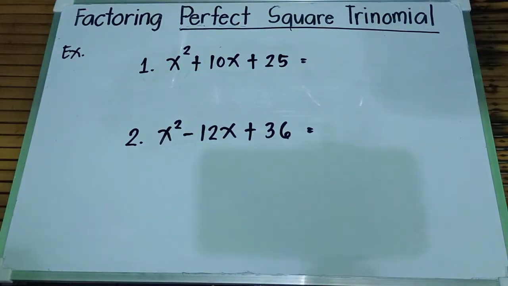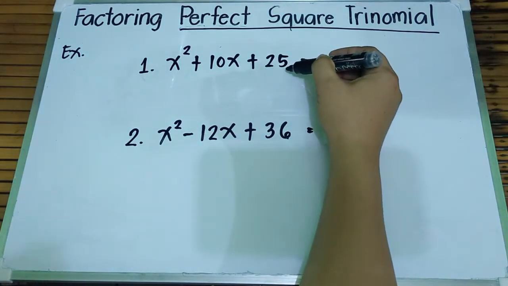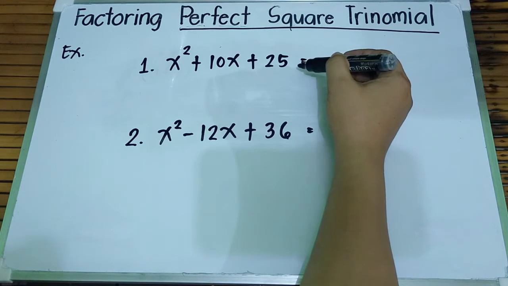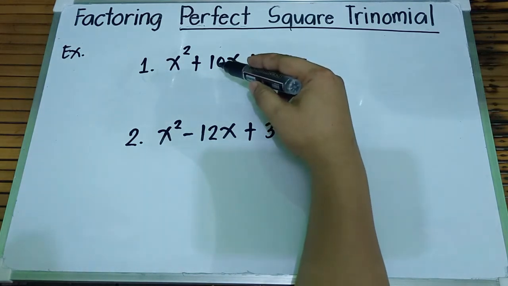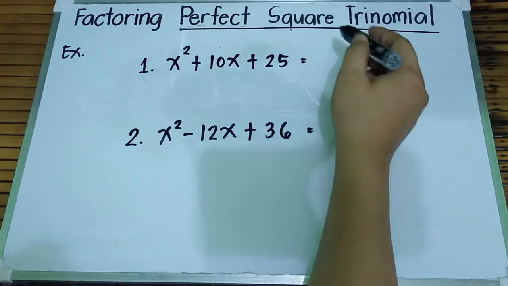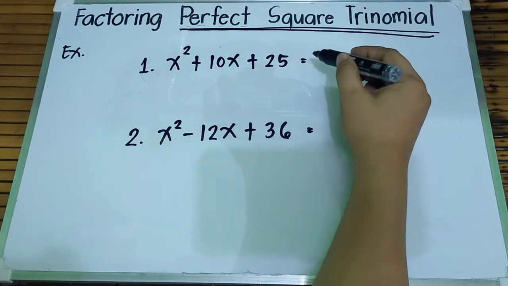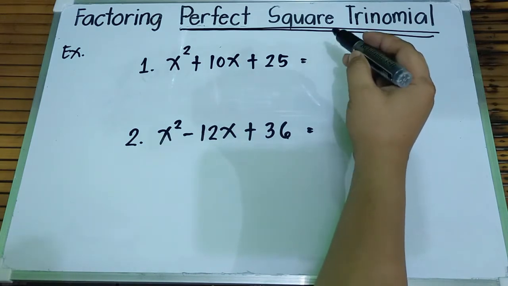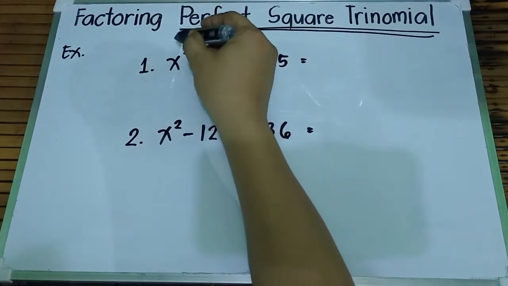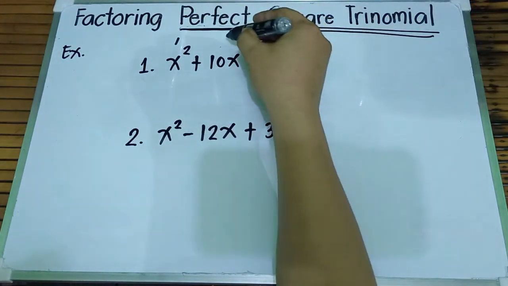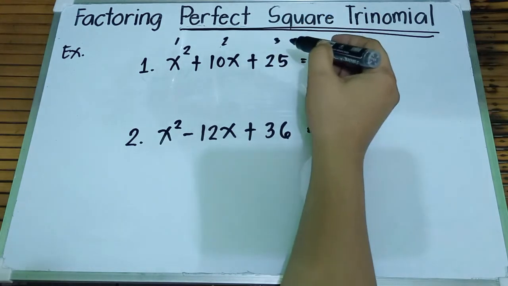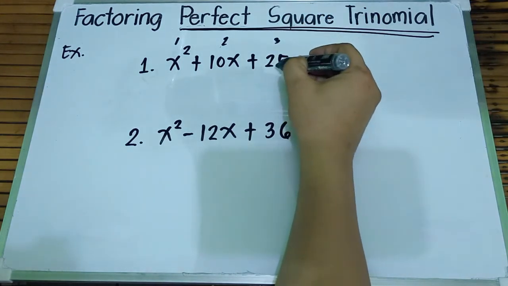Okay, let's consider the first example. What we will do is factor x squared plus 10x plus 25. First, we check if this x squared plus 10x plus 25 is a perfect square trinomial. To check that, we look at whether our first term is a perfect square. So, it is a perfect square. And then the third term should be a perfect square. So, 25 is a perfect square.